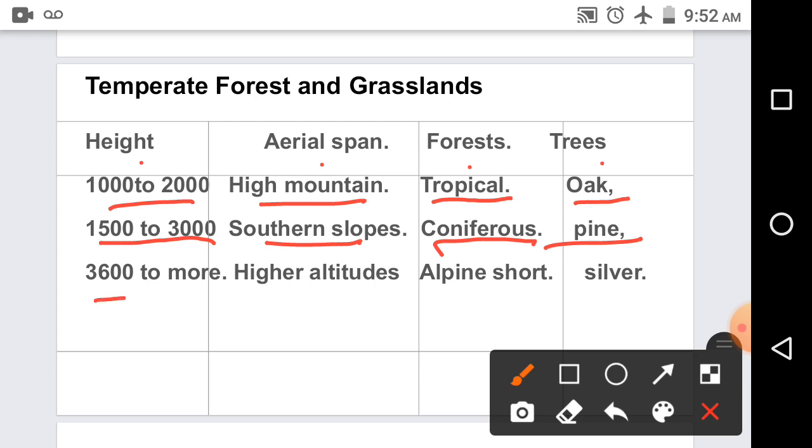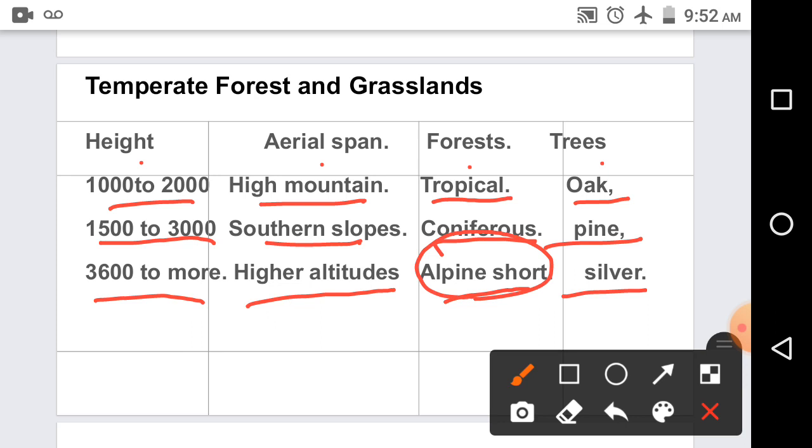Third is 3600 meters and more than that. So it is the higher altitudes in the Himalayas near the snow line. Which kind of forest? It is alpine and short grassed. It is considered a tundra region, tundra vegetation. And which kind of trees are found? It is silver fir and birch trees.